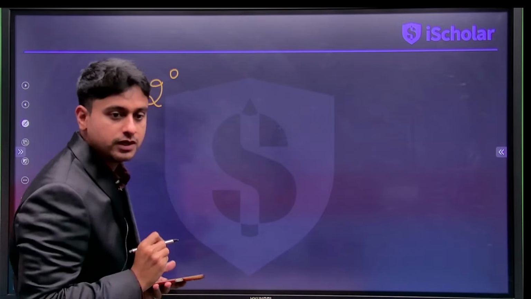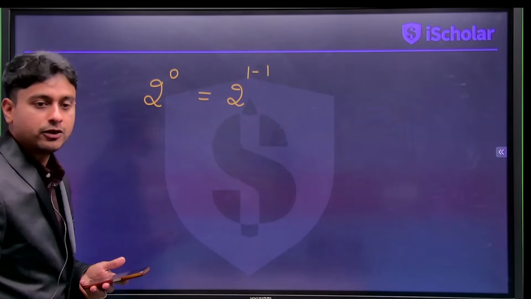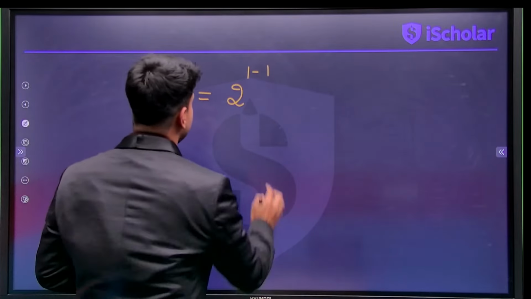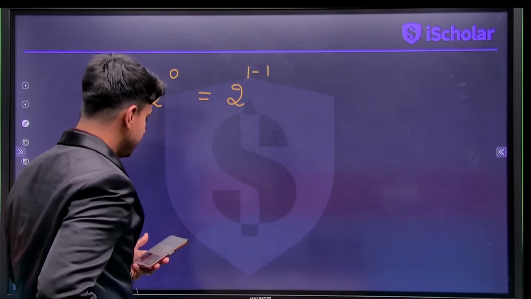Similarly, if I want to come to 2 to the power of 0, I will make it 2 to the power of 1 minus 1. Right or not? So what will happen here? 2 to the power of 1 minus 1 will be what?